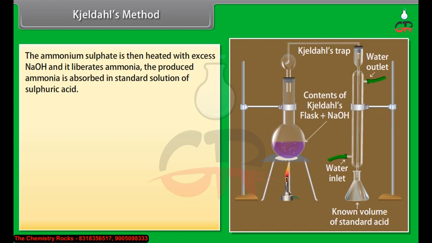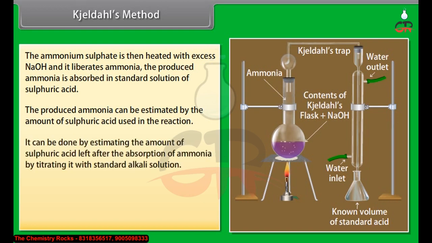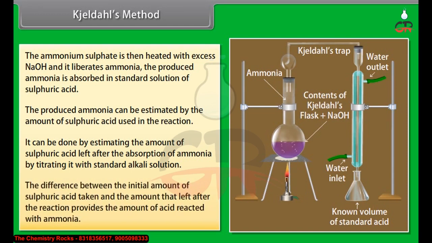The produced ammonia can be estimated by the amount of sulfuric acid used in the reaction. It can be done by estimating the amount of sulfuric acid left after the absorption of ammonia by titrating it with standard alkali solution. The difference between the initial amount of sulfuric acid taken and the amount that was left after the reaction provides the amount of acid reacted with ammonia.